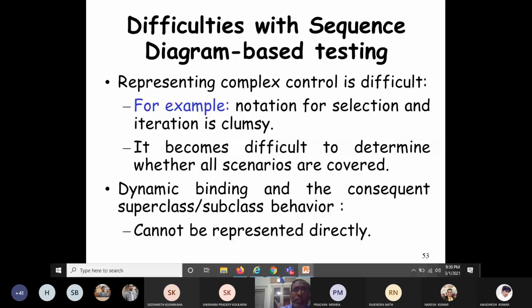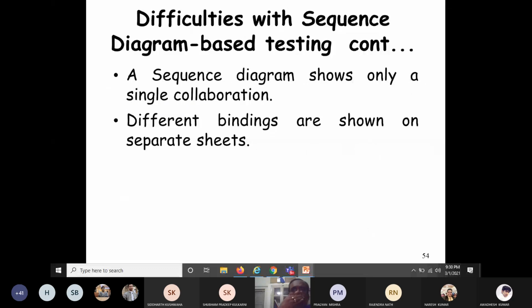A sequence diagram shows only a single collaboration. Different bindings are shown on separate sheets; they cannot be shown on a single sheet. So these are some of the difficulties with sequence diagram based testing.